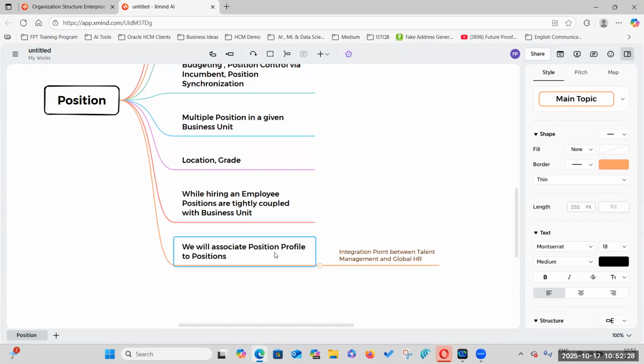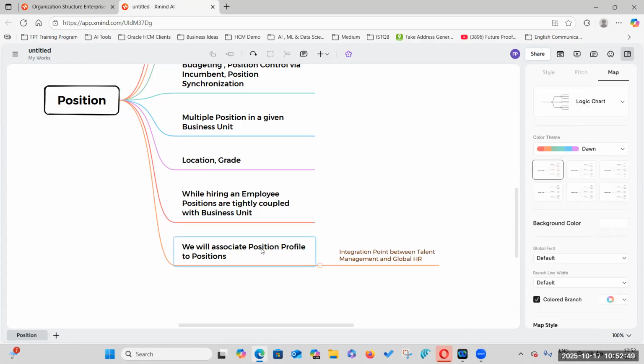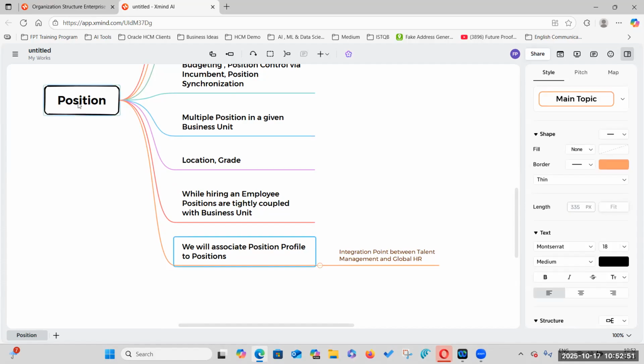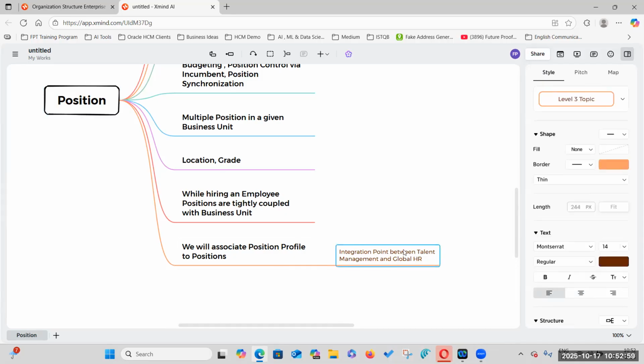So we will create a position profile and we can associate that position profile while creating the position, or while creating the position itself, on the fly, we can create a position profile. Yesterday we have seen on the fly, while creating a position we created a position profile. But before that itself, we can create a position profile, and while creating a position, we can associate that existing position profile also. So that's why it is an integration point between, at this point of time, global HR and talent management module. Okay.